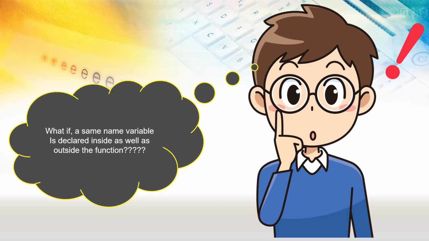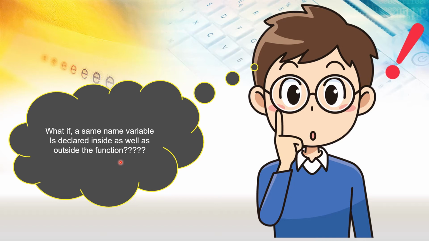So now what if a same name variable is declared inside as well as outside the function? We have seen in the previous slides that I was declaring different global variables and different local variables. If I take the same name, like b as a global variable and b as a local variable also, then what will happen?